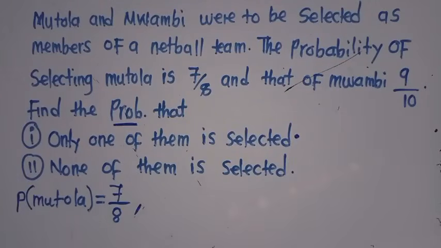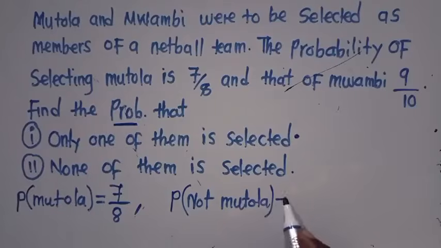Before I proceed, there is also something that you need to understand. When you see such questions in an exam, where they haven't come the way we normally see them, you can agree with me that this question has come in a different way. If you are not careful enough, you may not be able to answer it correctly. We are given the probability of this one. What about the probability of not getting this one? What is the probability of not getting Mutora?